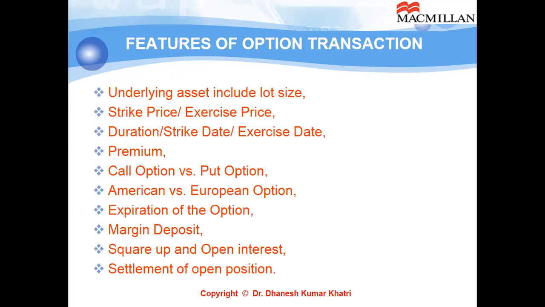All the derivatives transactions which have monthly duration can be exercised, if they are of European nature, only on the last Thursday of the month. So we say that is the expiry of the option contract. So if you have entered into a transaction for April, that will expire on the last Thursday of April. If it is for May, then the last Thursday of May, likewise the last Thursday of June, and so on.